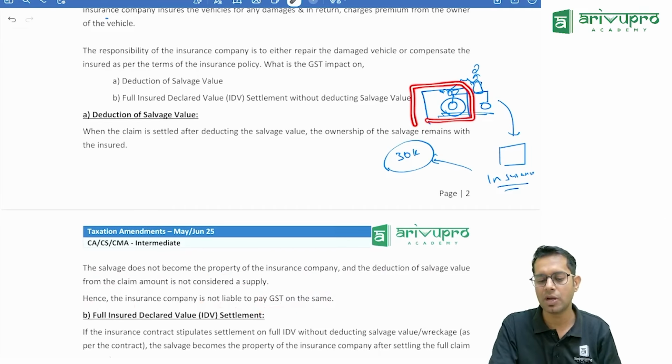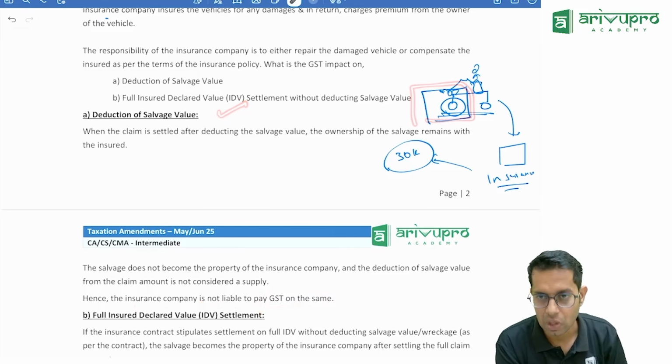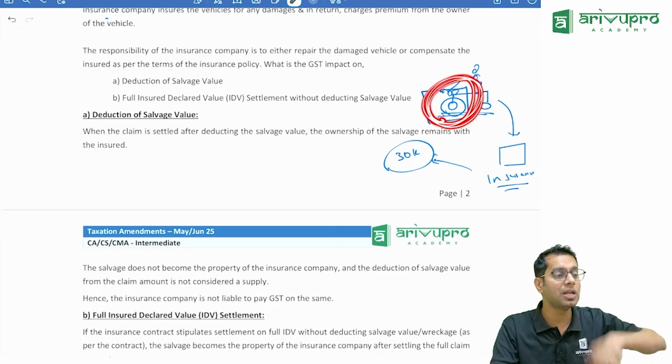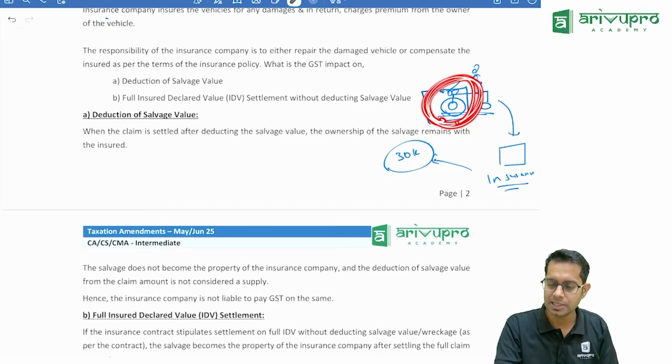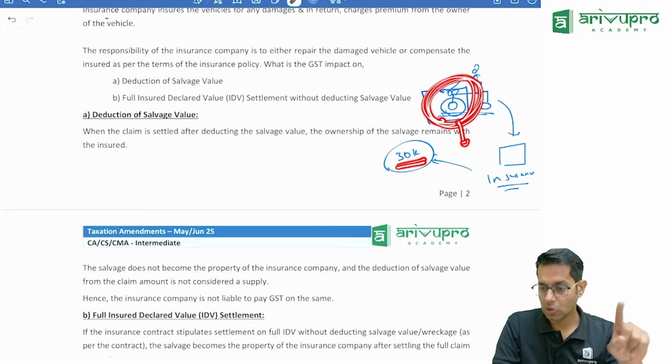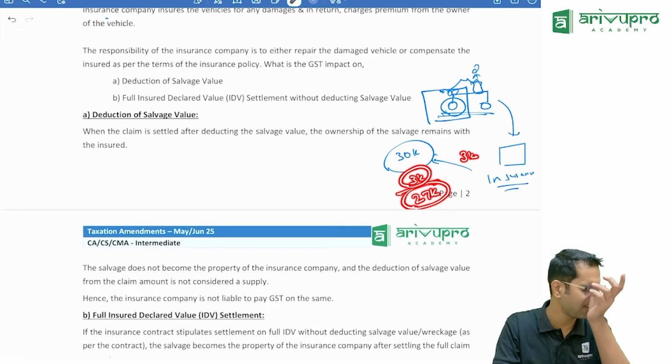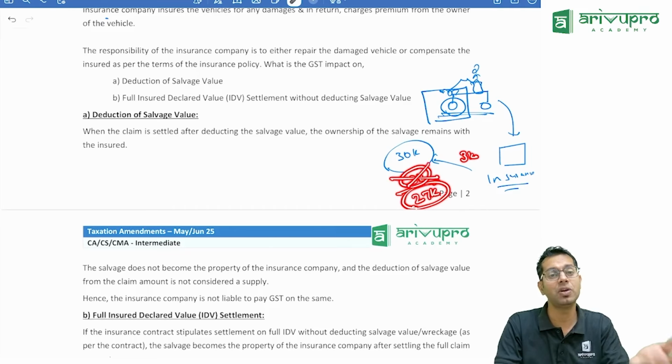So, what is the first point telling? When you are deducting the salvage value, this item is not taken by the insurance company. The insurance company says, see sir, I am going to give you a claim of 30,000. Now this item, I don't want, you only keep. Because you are keeping this item, I am going to reduce 3,000 rupees, because if you sell it in the market as scrap, you will get 3,000 rupees. So now how much will I give you? 27,000 rupees only. Now the question is, on this 3,000, is GST applicable or not? Answer is no, because the insurance company never took it from you.